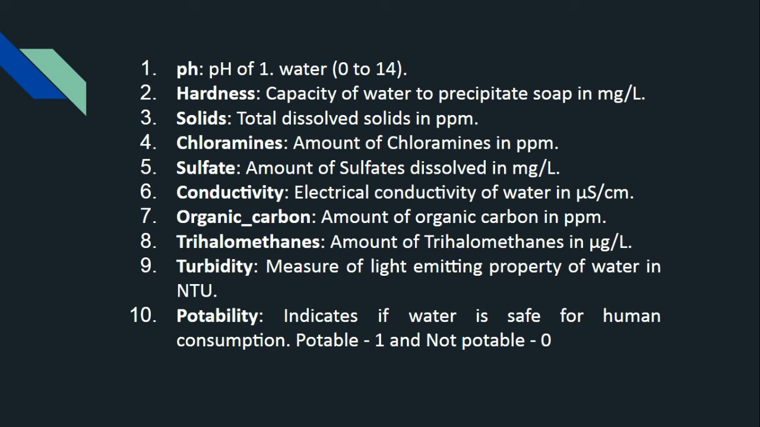trihalomethanes, the amount of trihalomethanes in ug per liter; turbidity, a measure of the light emitting property of water in NTU; and potability, which indicates if water is safe for human consumption. Potable means it is given the number 1 and non-potable means it is 0.